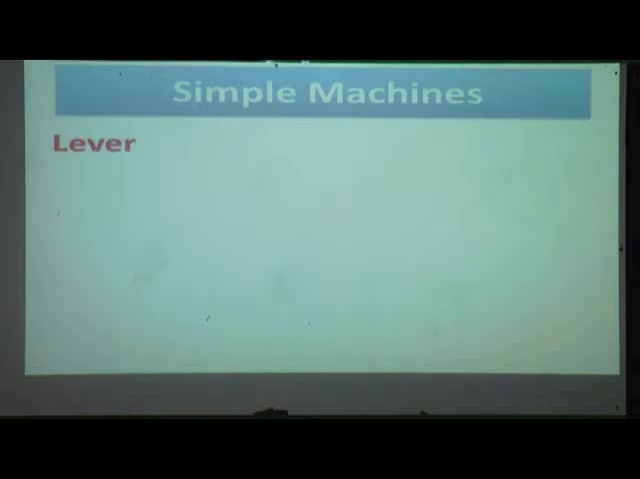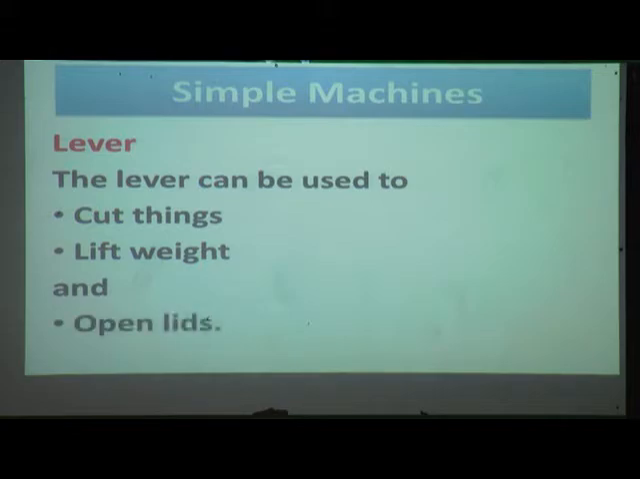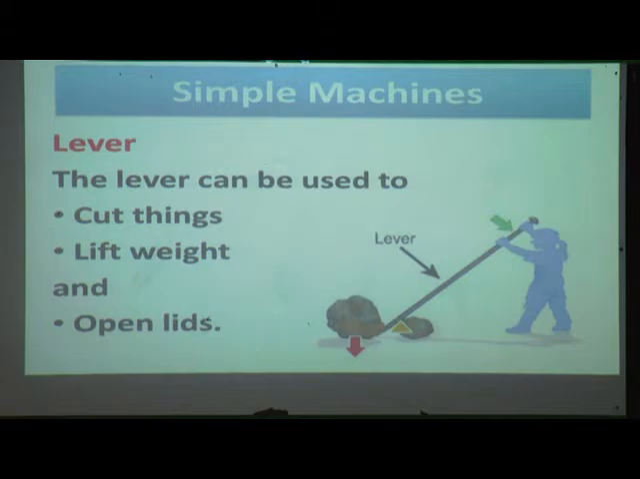Now we will see in detail about lever. The lever can be used to cut things, lift weight and open lids. Yes, the lever can be used to cut things, lift weight and open lids.